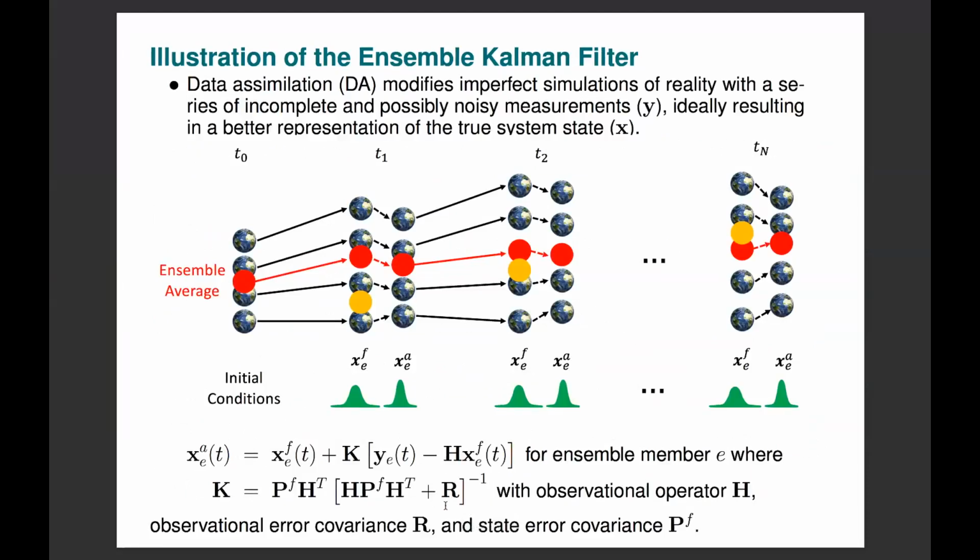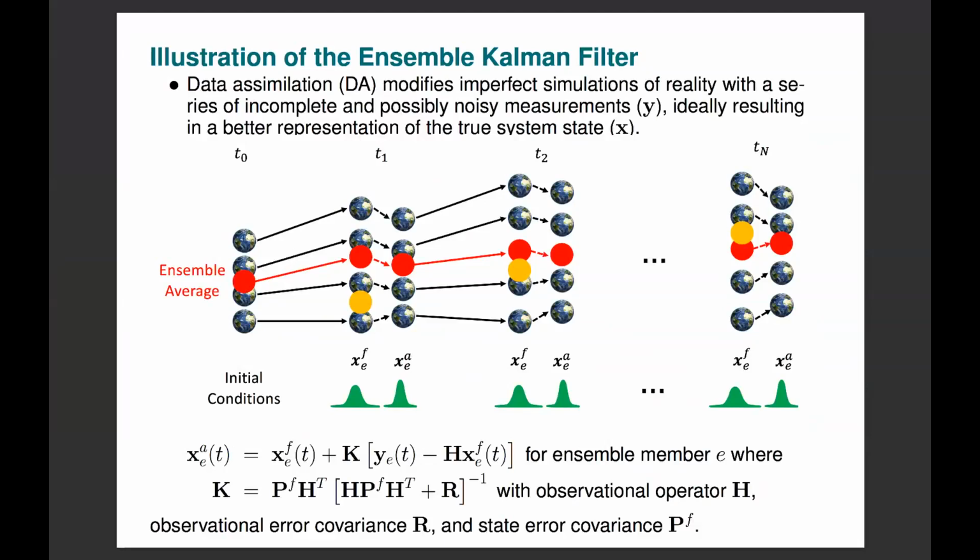So this is how the ensemble Kalman filter works. Maybe just taking a step back for a moment. Data assimilation in general, be it an ensemble Kalman filter or some other means of estimation, modifies an imperfect set of simulations of reality with a series of incomplete and possibly noisy measurements y, ideally resulting in a better representation of the true system state, denoted here by x. Schematically, here I've illustrated four Earths, each starting with different initial conditions and also potentially different parameters. In our system, we have 96 Earths, but here I'm just illustrating four for the sake of clarity.